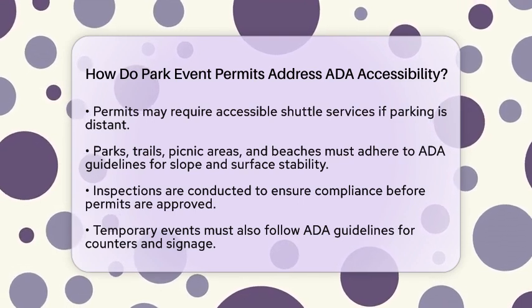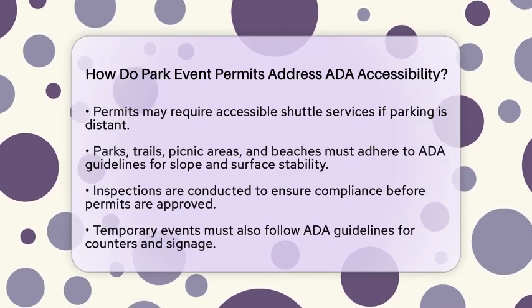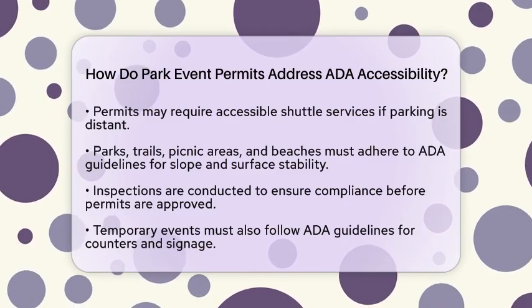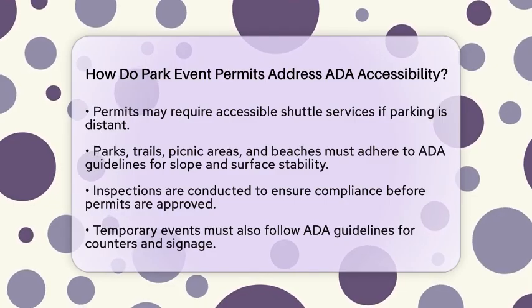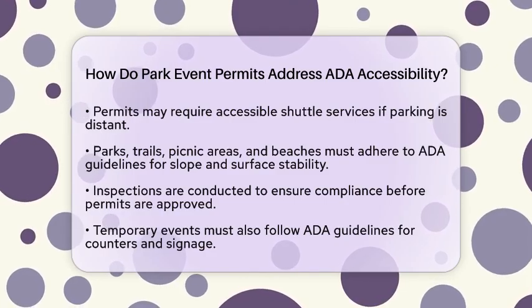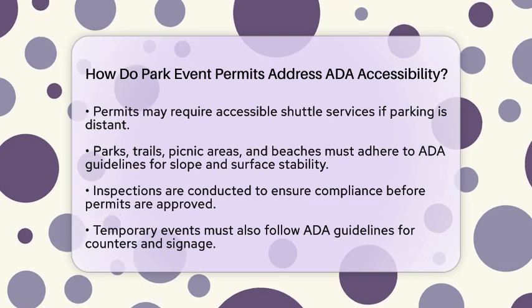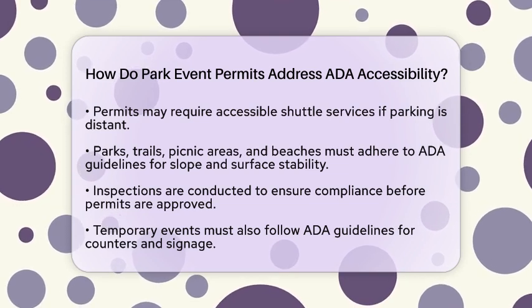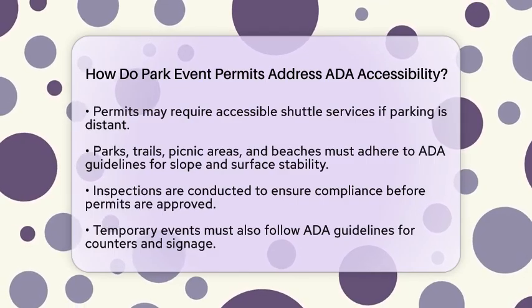Even temporary events like festivals must follow ADA guidelines. This includes ensuring that counters, controls, and signage are within reach. Accessible viewing areas must also provide clear sightlines to stages or displays. Staff training is often required as well. Event staff should be familiar with ADA protocols, including how to assist guests with disabilities during emergencies.